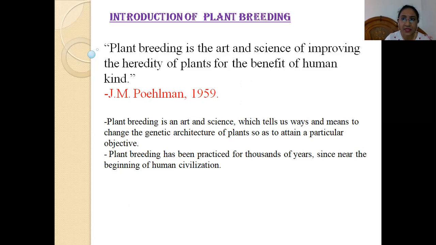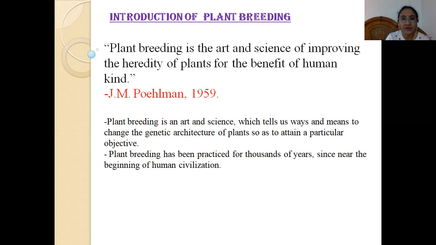Nowadays in plant breeding, we are basically moving towards biotechnological tools like molecular markers and marker-assisted selection, where we are changing the genetic architecture of the plant so as to attain the particular objective of the plant. Okay, it has been practiced for thousands of years. So plant breeding is not a new science; it is an old science. We have been practicing plant breeding from the age-old civilizations, near the beginning of human civilization. So it's not a new science.